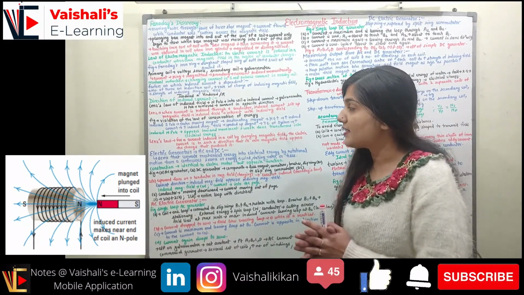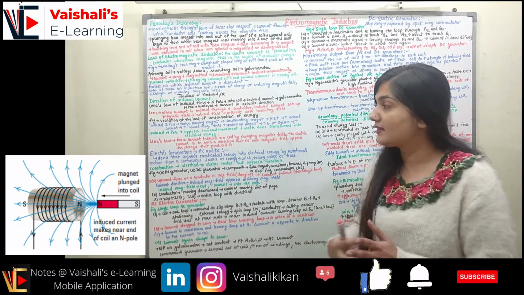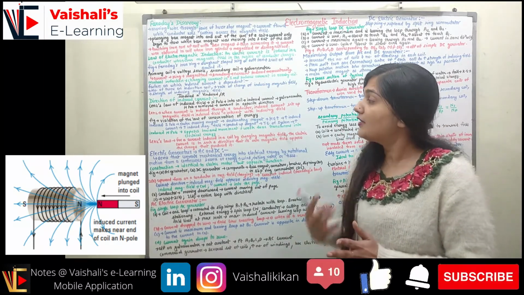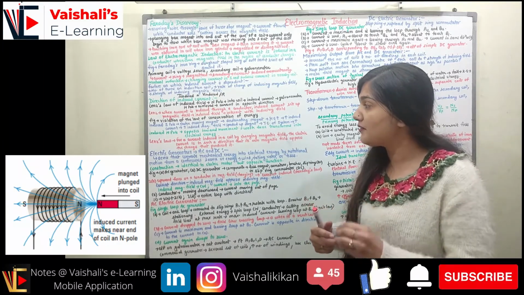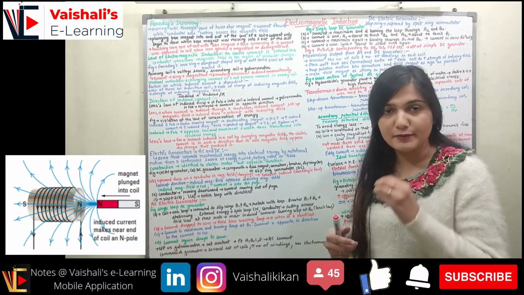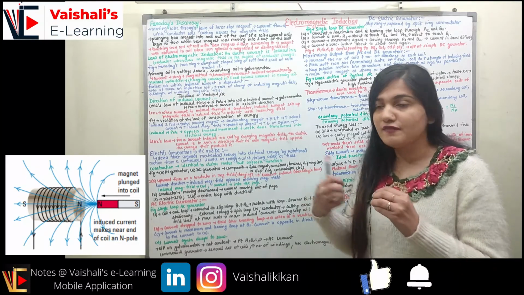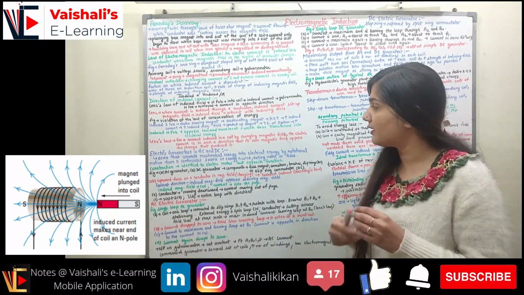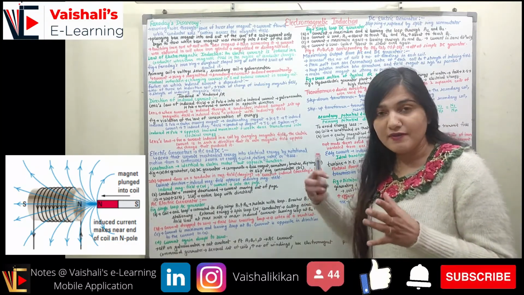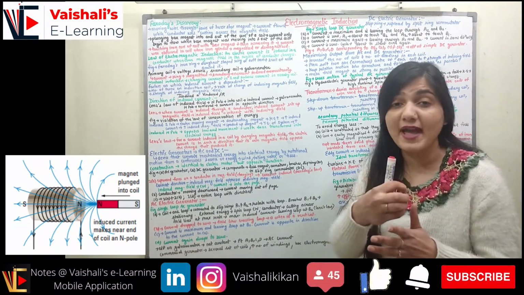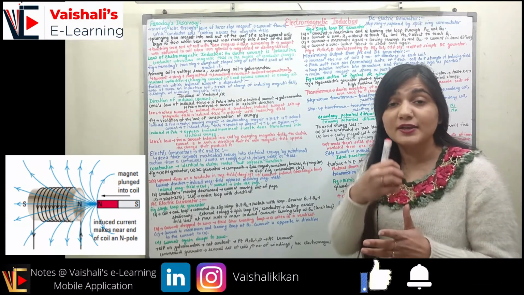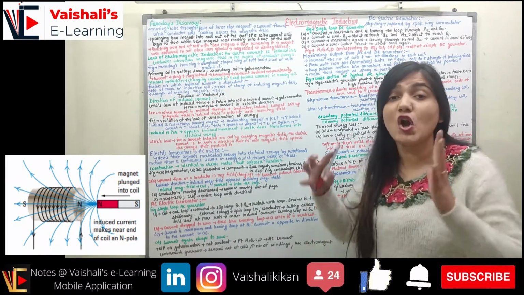Coming to the second case, if I take the induced pole to be the north pole, this north pole will be opposing the inward movement of the magnet. It will be opposing the motion of the magnet, so work will be done. So we have to provide some external work to move the magnet, right? So I can say the total energy of this system is not increasing.